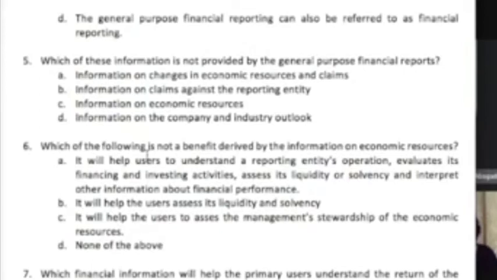And the information provided in the financial report are information on changes in economic resources and claims, information on claims against the reporting entity or the liability, and information on economic resources or assets. Information on the company and industry outlook is already beyond the scope of the information that will be provided in the financial reports.